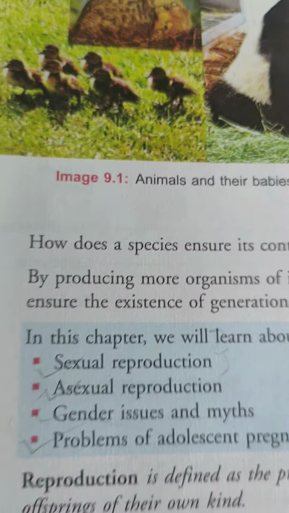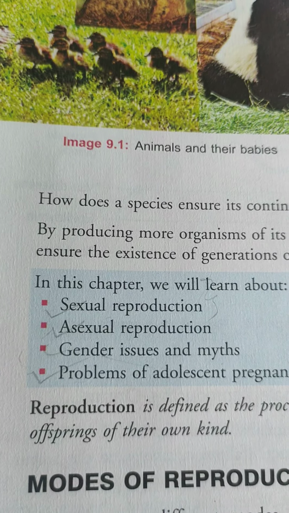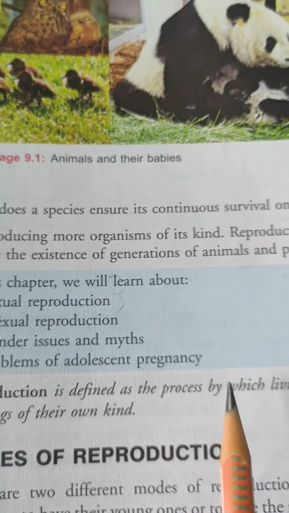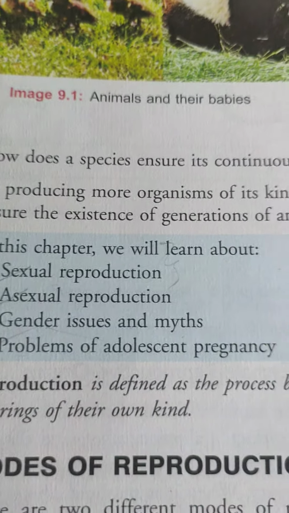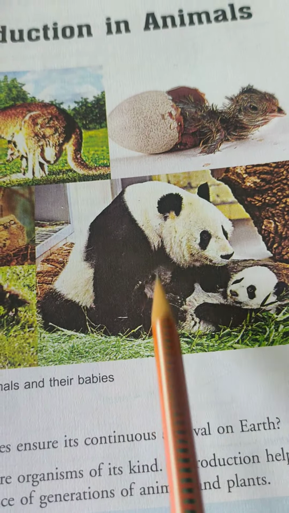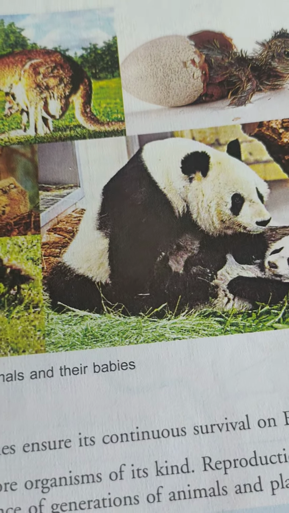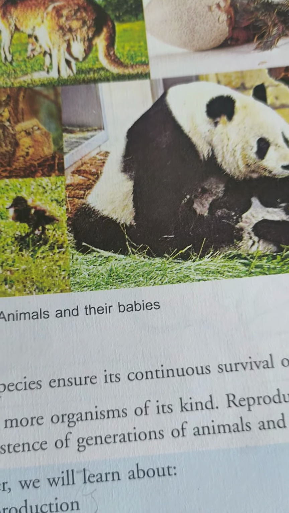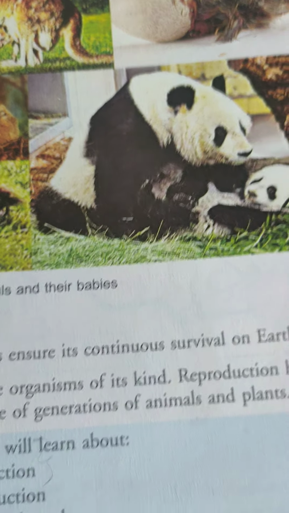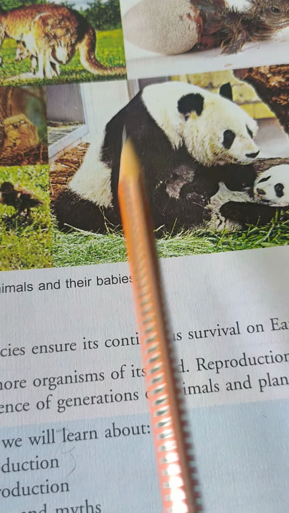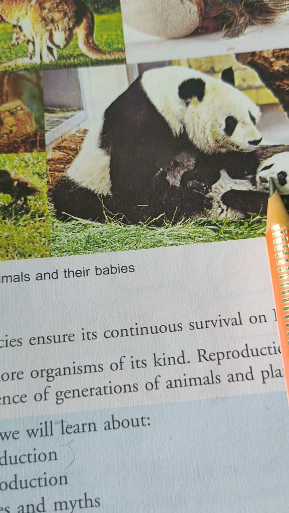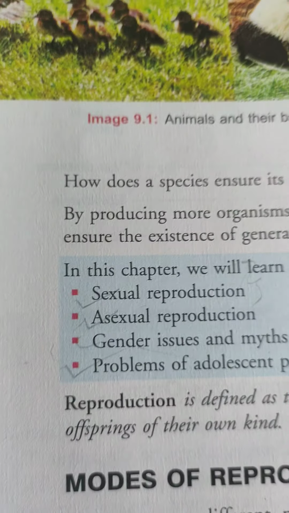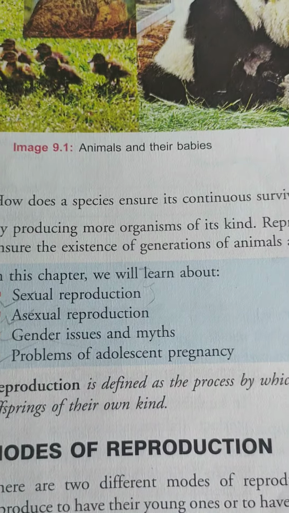Now you see the definition of reproduction. Reproduction is defined as the process by which living things produce offspring of their own kind. I hope you got this. Offspring means their babies; in biology we call them offspring. In a more standard form, the same process of producing the same kind of offspring is known as reproduction. And we'll be studying the modes of reproduction in the next part.